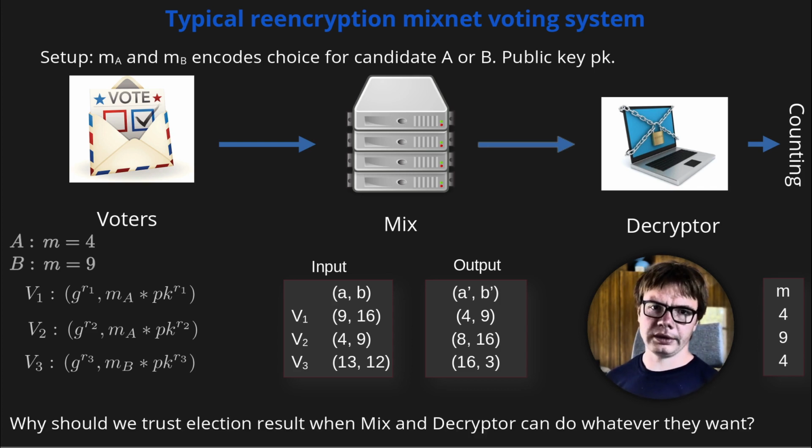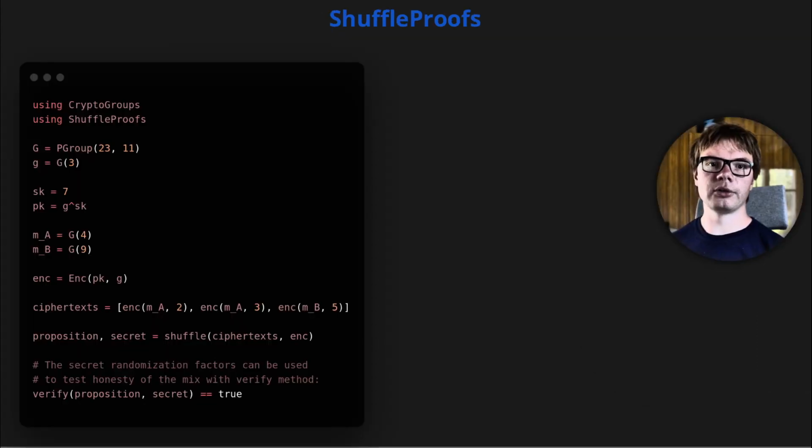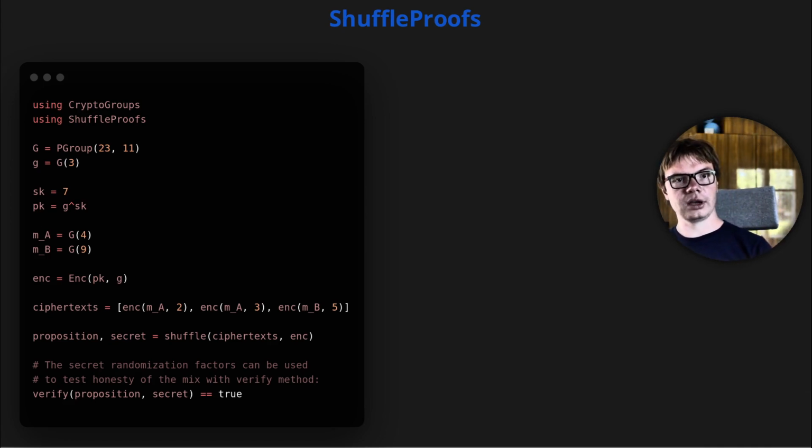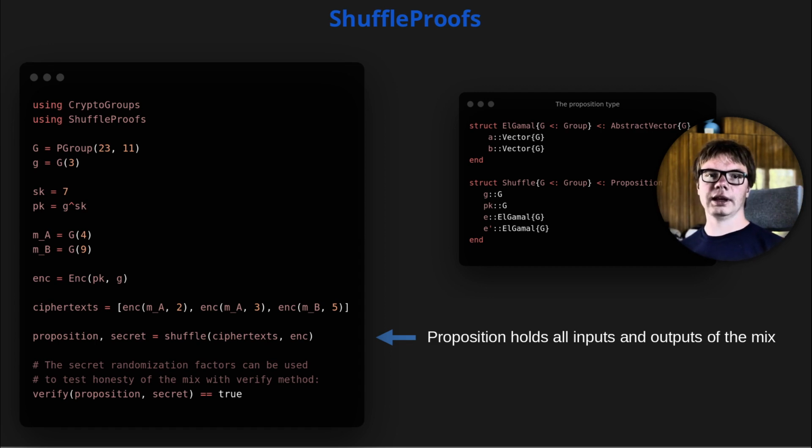The issue with this setup, however, is that we need to trust the mix and decryptor to act honestly and not to spoil or replace votes with their favorite ones. One way to prove the honesty of the mix is with re-encryption randomization factors. In ShuffleProofs, those are generated when the shuffle function is called with a ciphertext generator and public key. The output is a proposition containing all mix inputs and outputs, and a secret containing randomization factors, as shown on the slide.